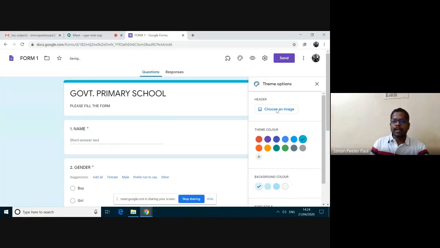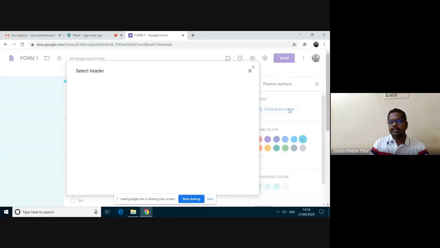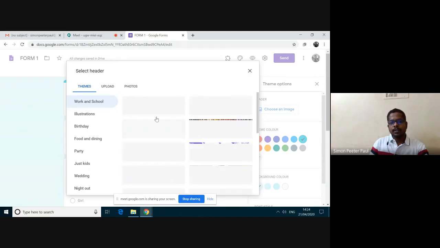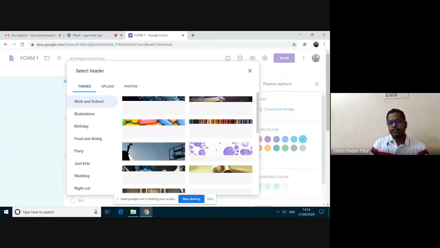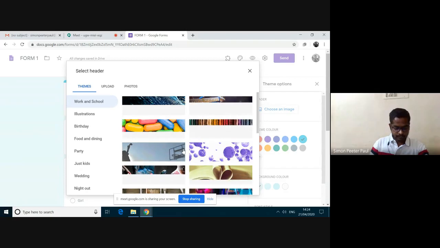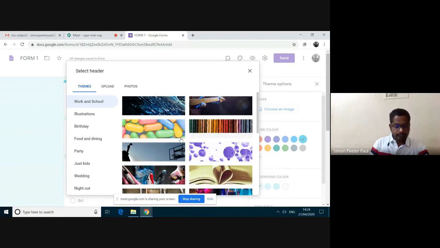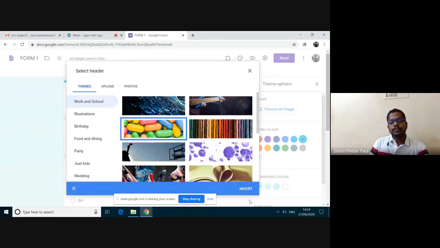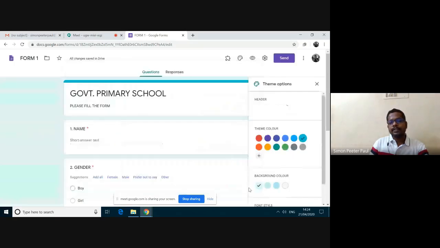If I want to add a header image on the top, I can click choose image and select from here. I am clicking this, and then I click insert.